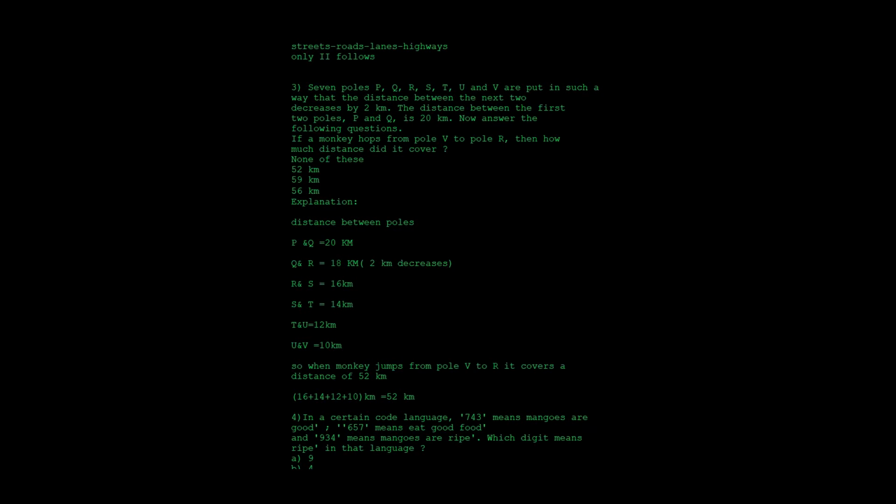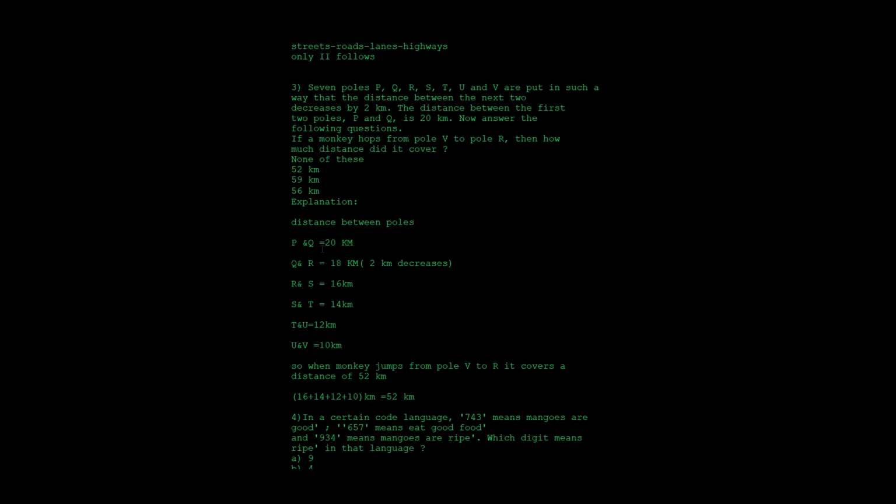If a monkey hops from pole V to pole R, then how much distance did it cover? Based on directions, they have asked this question, so we shall quickly see. First write the given. They have given that the distance between the poles decreases by 2 km, and the distance between the first two poles, that is P and Q, is 20 km.